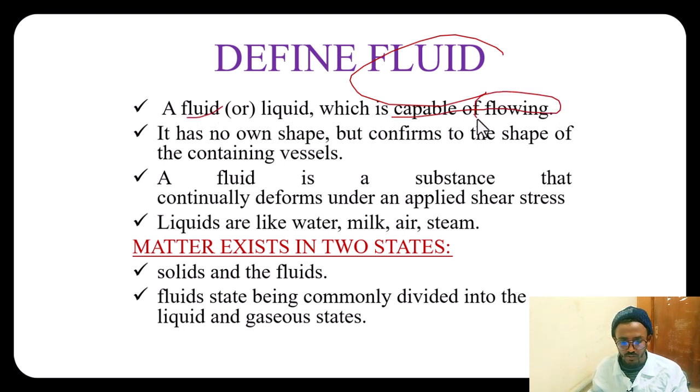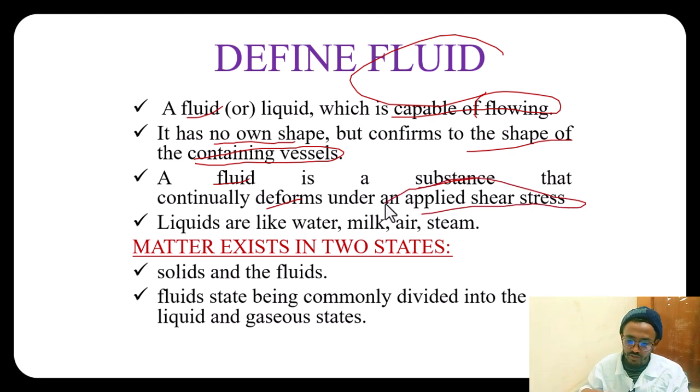It can flow. It has no shape of its own, but conforms to the shape of the containing vessel. It fits wherever it goes. So a fluid is a substance that continuously deforms under applied shear stress. When you apply shear stress, it can easily deform, which is why we call it a fluid.